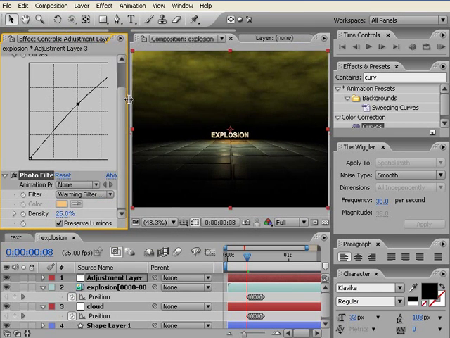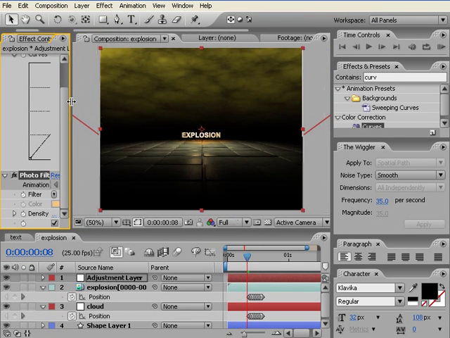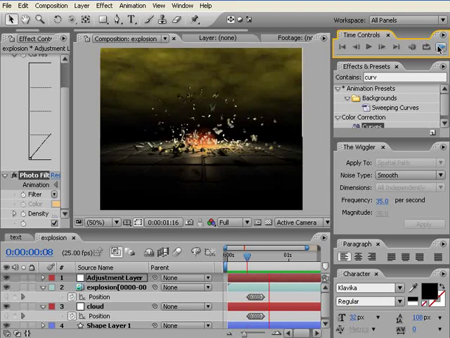So this kind of gives you a warm filter as well. So I want it to look a bit cold at the same time a bit warm as well, so you can get the desired effect. Okay, let's see how it looks.